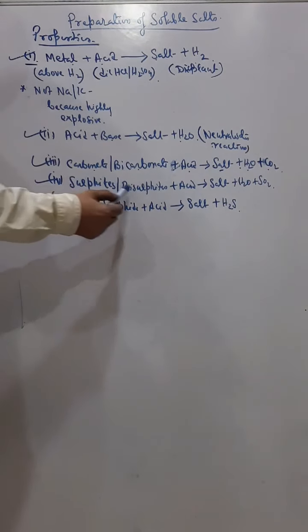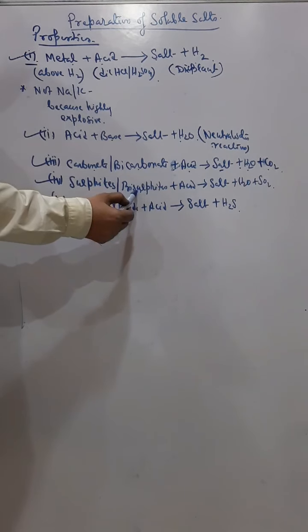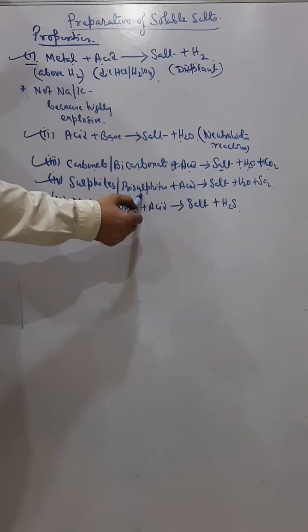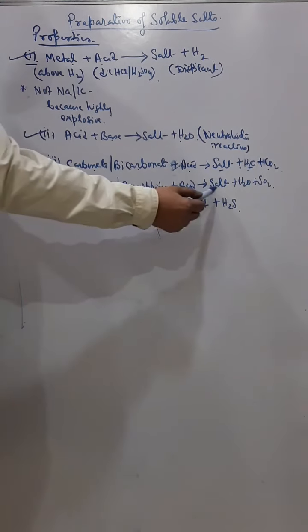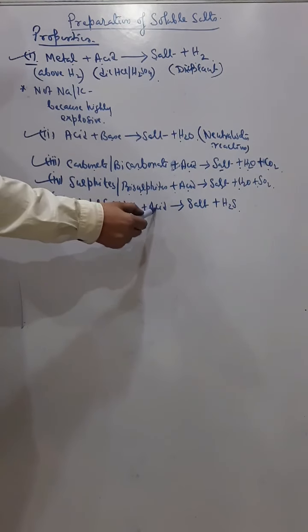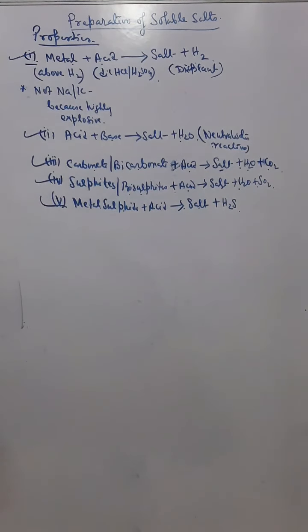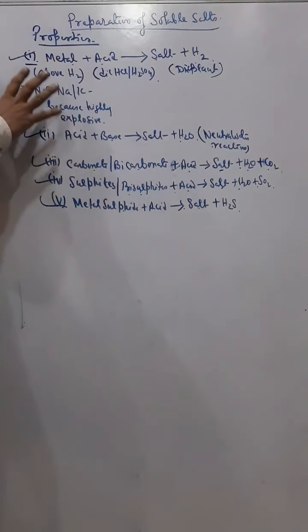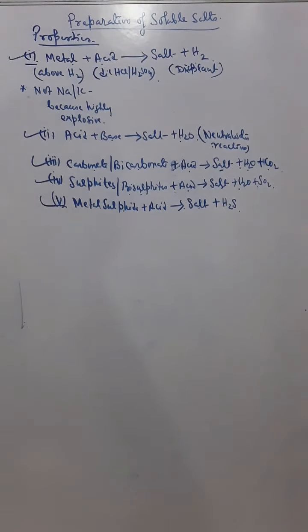Fourth is sulfite or bisulfite, also called hydrogen sulfite, plus acid gives salt, water and sulfur dioxide. And fifth method is metal sulfide plus acid gives salt and hydrogen sulfide. So first of all you should know these general equations. These methods are used for preparation of soluble salts.